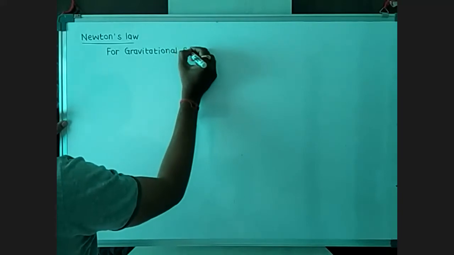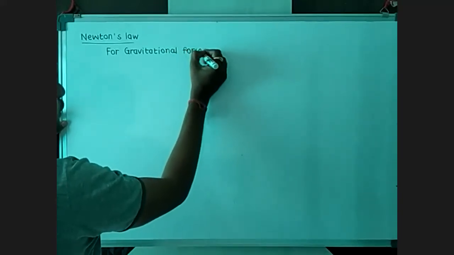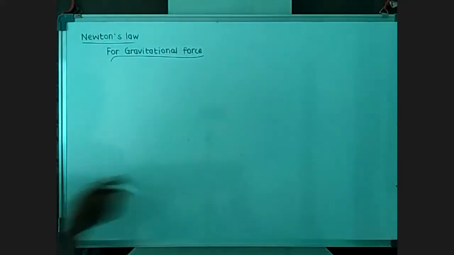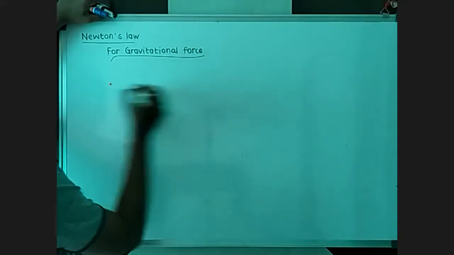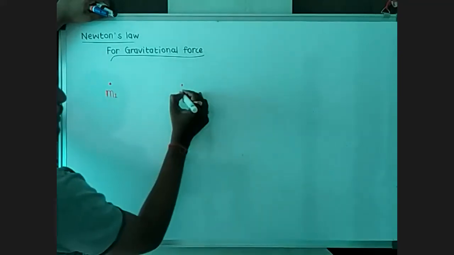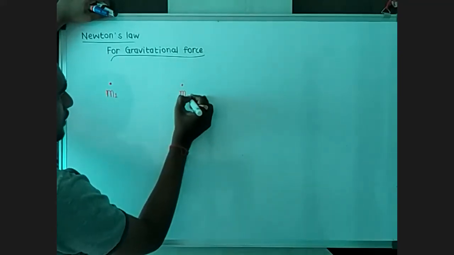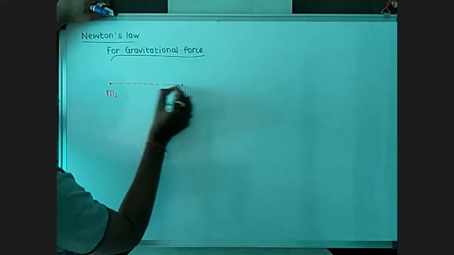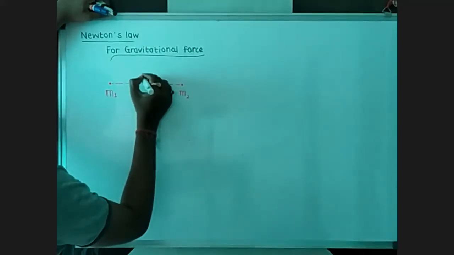This force is actually for two stationary bodies. If there are point size objects stationary at a certain distance, let's say this particle having mass m1, this having mass m2, and the distance between these two is r.